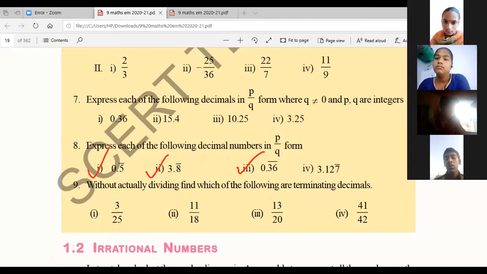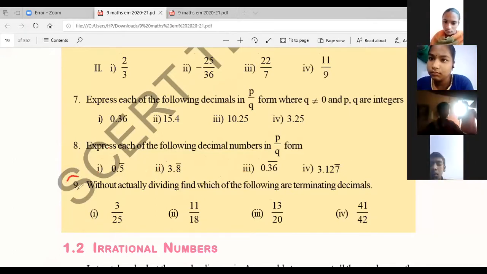I will explain that. This problem 9: find which of the following are terminating decimals without actually dividing. If we divide, then only we get the decimal point. Without division, can we say whether it is terminating or non-terminating? Yes, we can say. We'll discuss that in the next class.